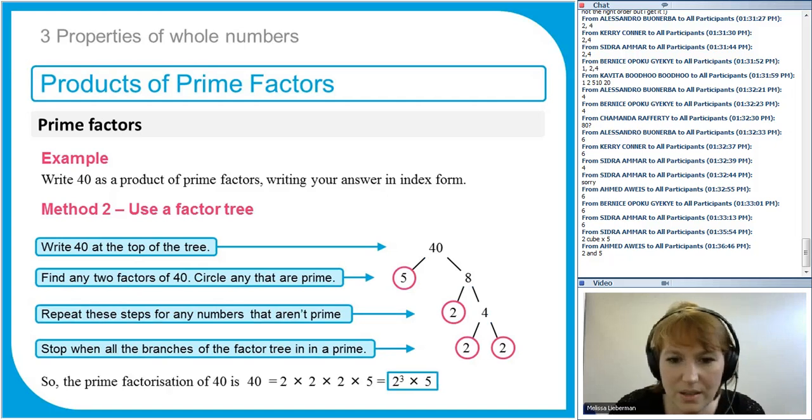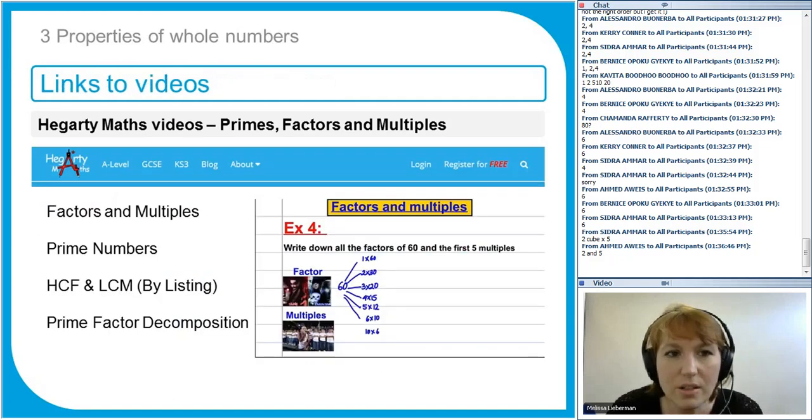So that's the prime factor form of 40. Now I'm going to stop there.